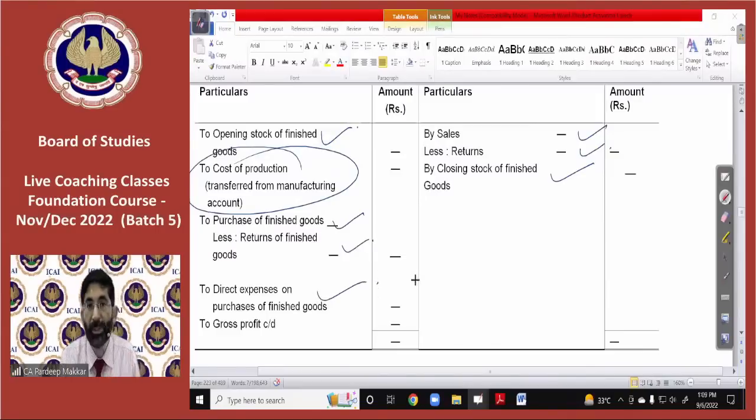Whatever direct expenses incurred on finished goods, that will be shown here on purchases of finished goods. But all those expenses like direct wages, freight, carriage, octroi, those will be entered in the manufacturing account now, because those are the part of production now. The balance sheet figure is GP, which will be transferred to the P&L account as normal, as earlier. There's nothing typical.